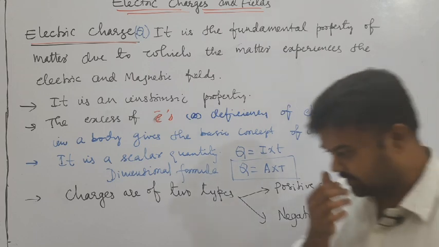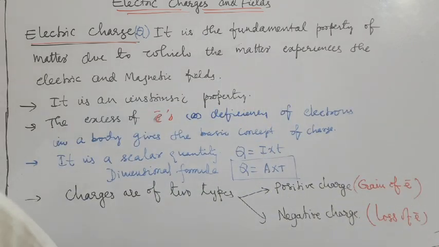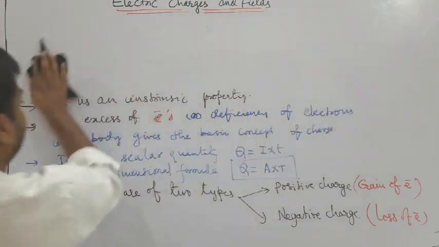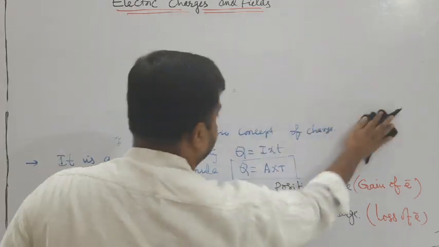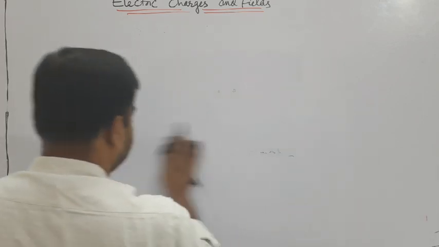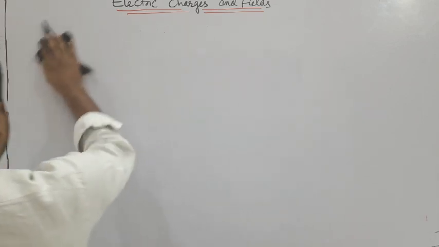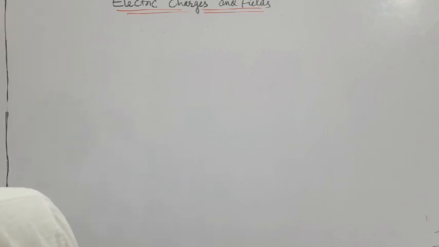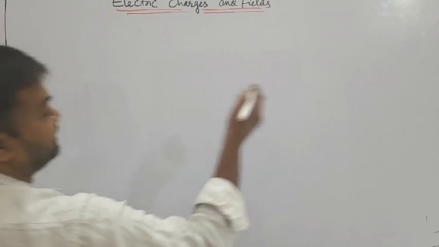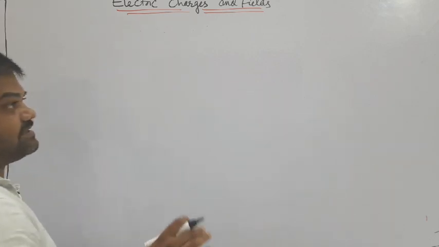Okay, first you write this one. Next we have to see the differences between mass and charge, because both are basic properties here. One more property is there: like charges repel each other, unlike charges attract each other.